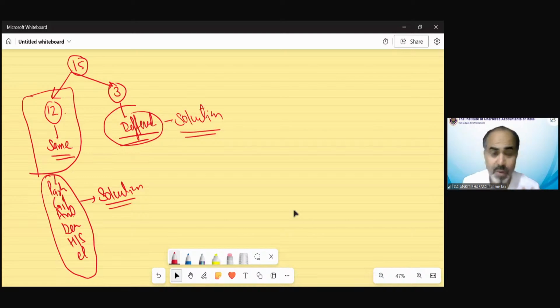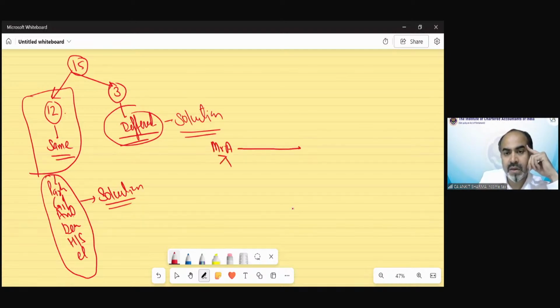So why would there be a numerical case? First of all, let me tell you this. The question will not be like this. The question would be like this. Suppose there is Mr. A. He was having a property of 10 lakh rupees. He gifted this property to his brother, suppose in 2015. At this time, the fair market value was suppose 50 lakh. He purchased this property in 2010, suppose.